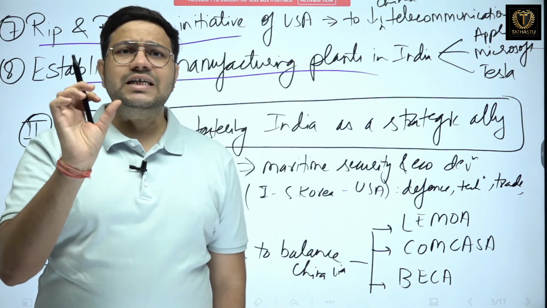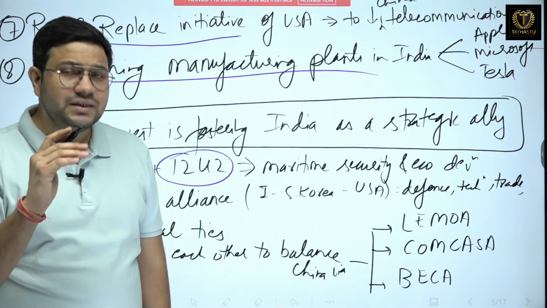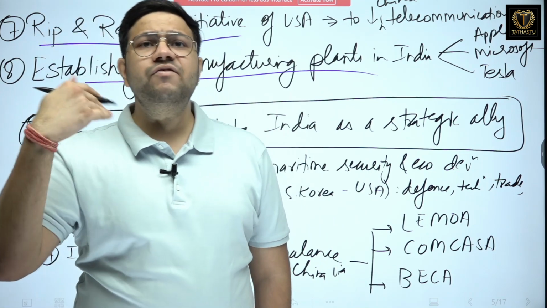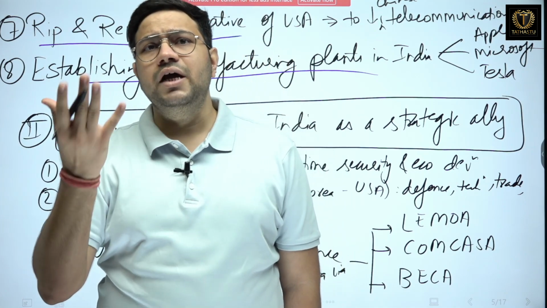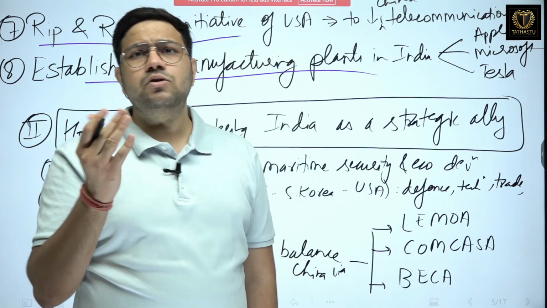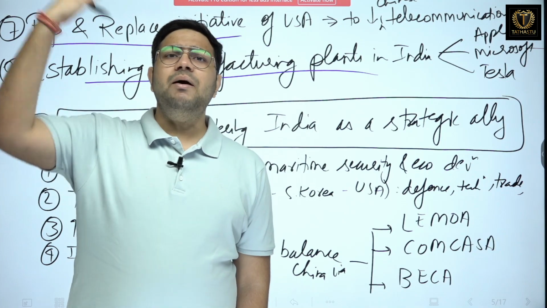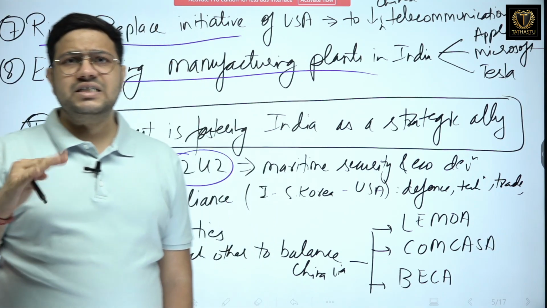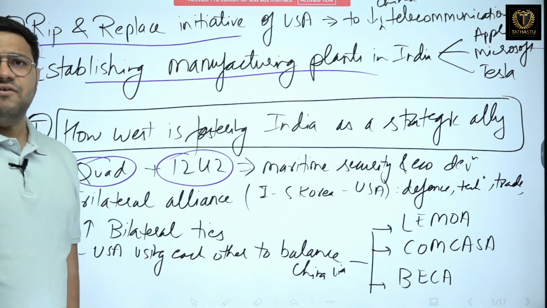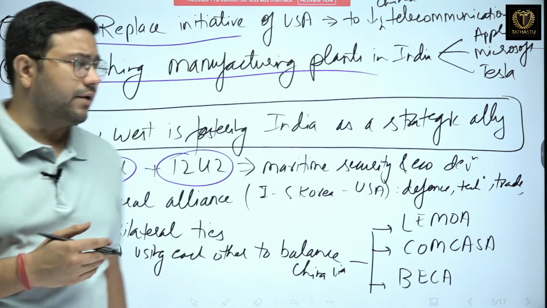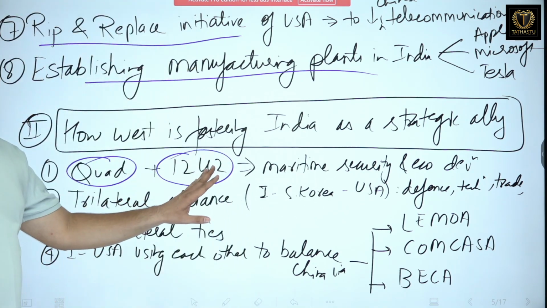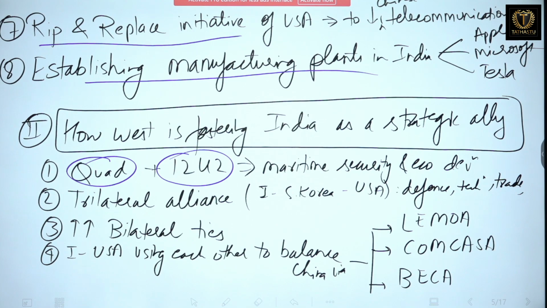Now strategic ally means strategic means more than friendship. More than friendship, we are relying on the security as well. We are relying on their economic aspect also, that is strategic. Something above the economy, that is strategic. We can say it is a most trusted friend kind of thing. So by Quad and I2U2, we are trying to create that strategic ally.